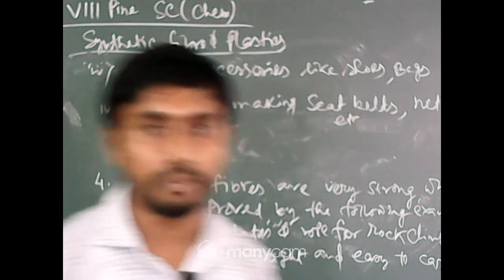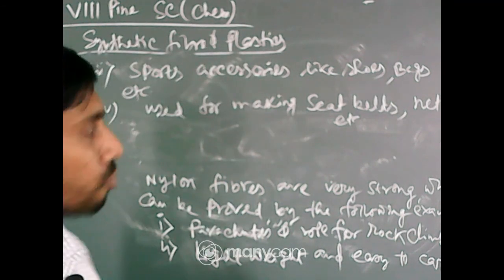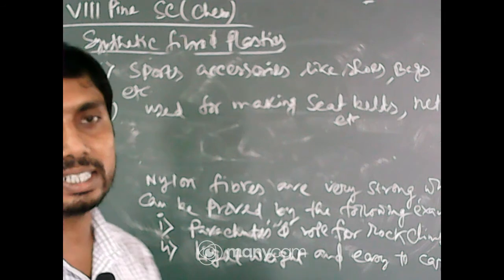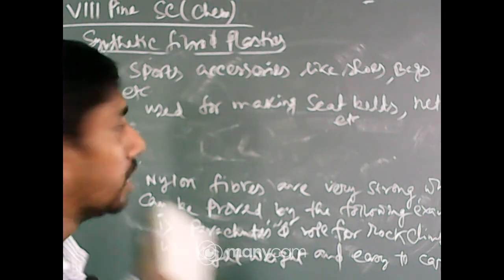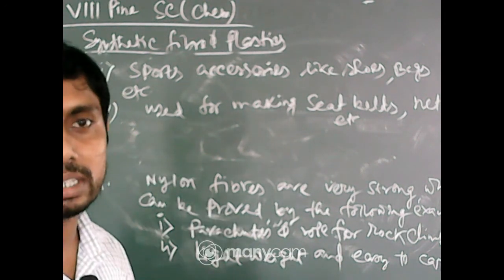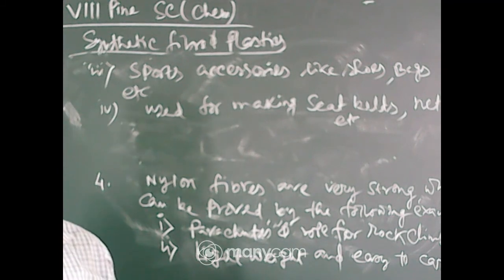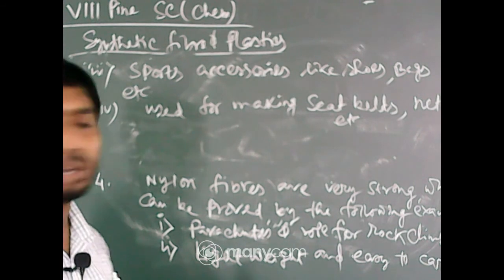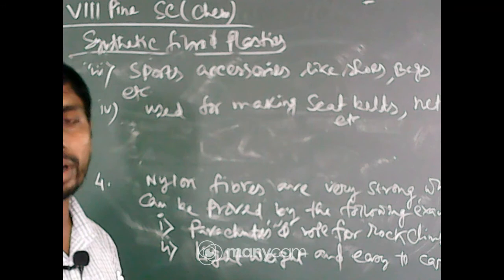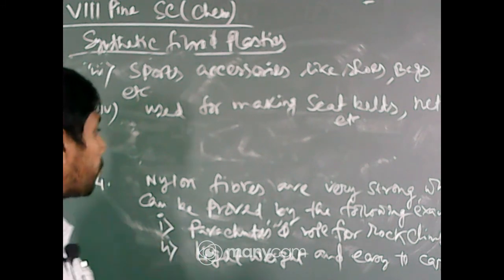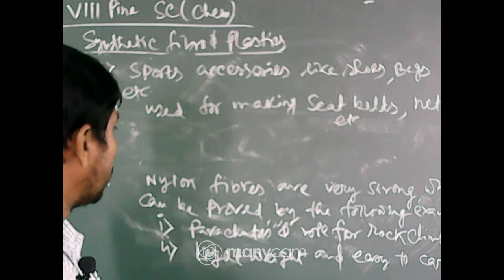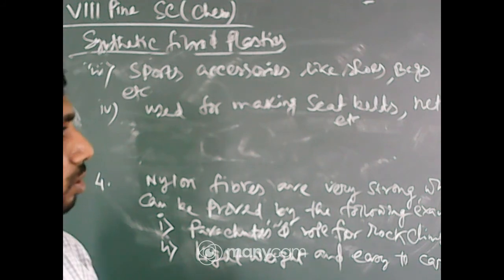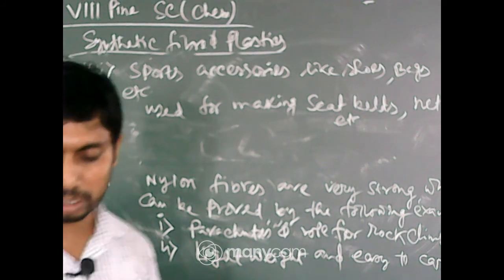Here also a very risky and difficult task is involved. So the articles made from nylon are used in difficult or critical purposes. For this reason it is called that nylon fibers are very strong. This should be the answer to the question.